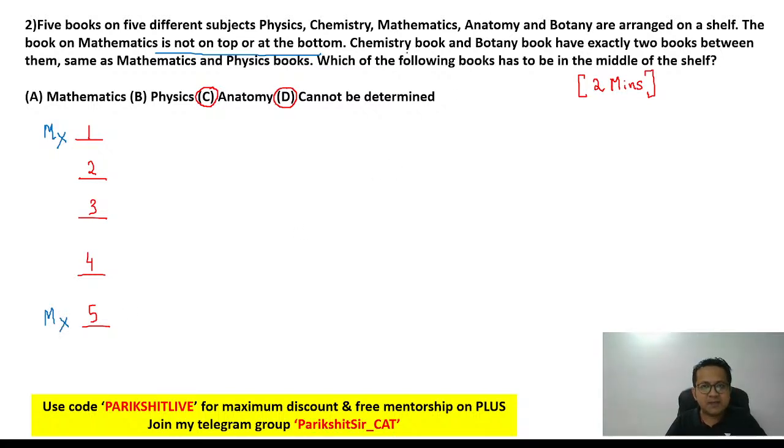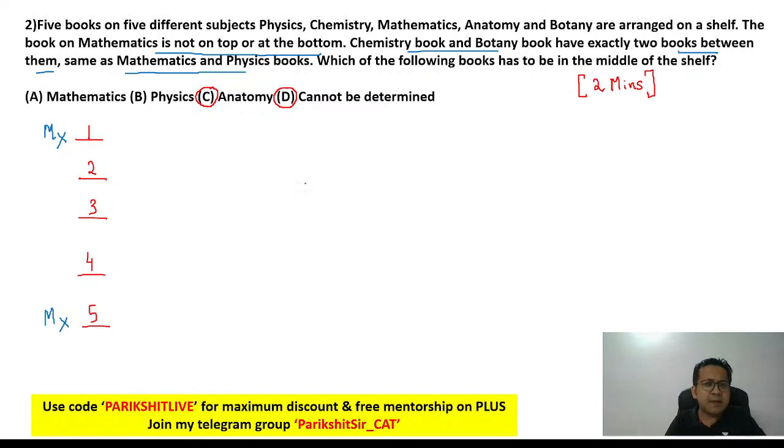Next, chemistry book and botany book have exactly 2 books between them, same as maths and physics. Meaning maths and physics also have 2 books between them. Okay, now think about it. Chemistry and botany, 2 books between them. Maths and physics also have 2 books between them, and there is no other line. So the puzzle is all about this only.